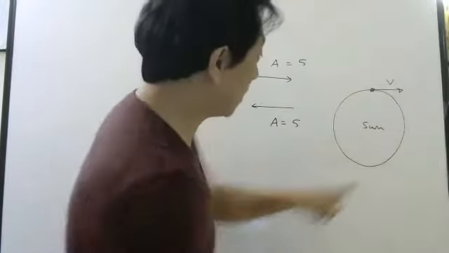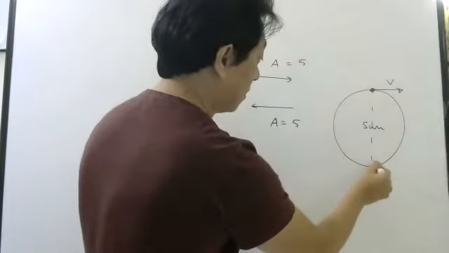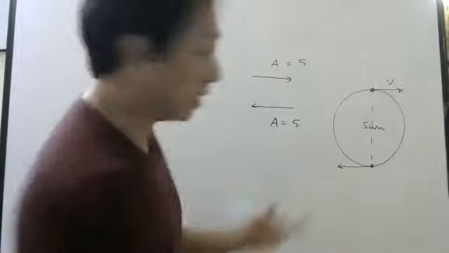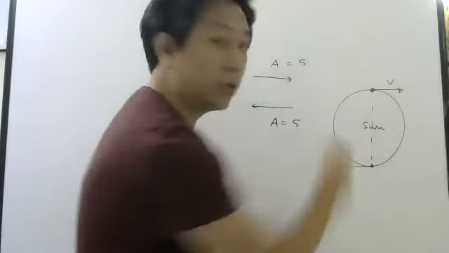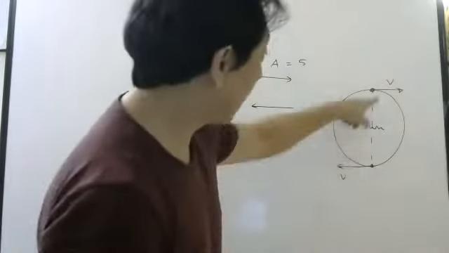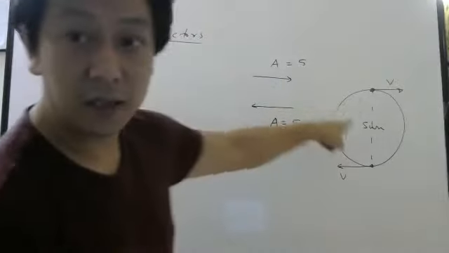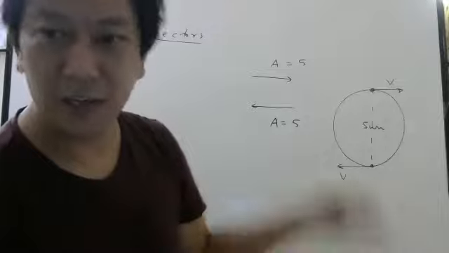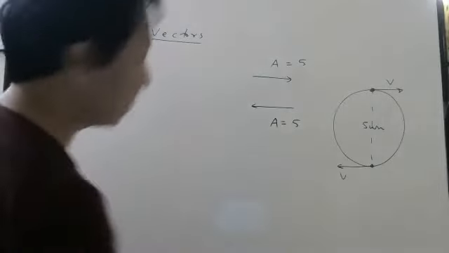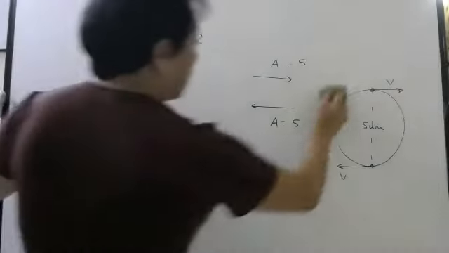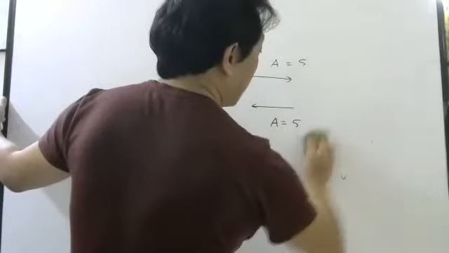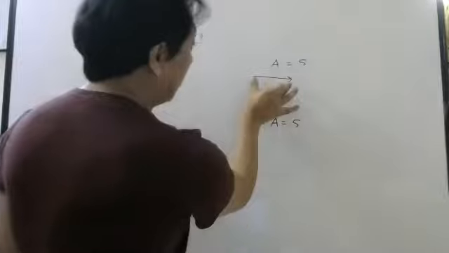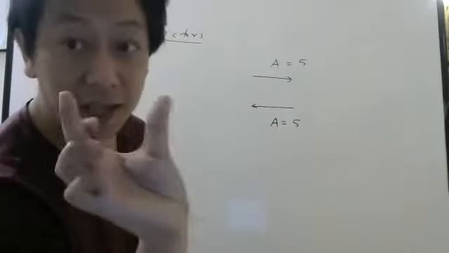When it reaches here, now its velocity will be here. Magnitude, let us assume the same. If you assume a circular orbit, the same speed. So like this example you will find in this case or many other cases. As we start physics from tomorrow, you will come to know many examples. Okay? So these are two vectors which are in opposite direction, but I am saying they have the same magnitude. Magnitude is the same, length is the same.